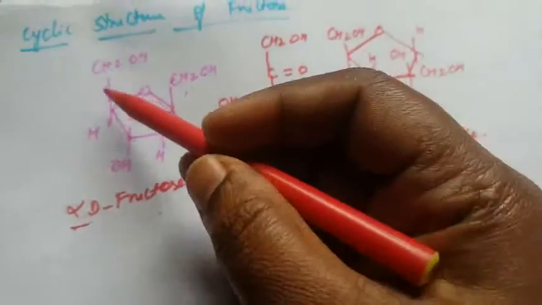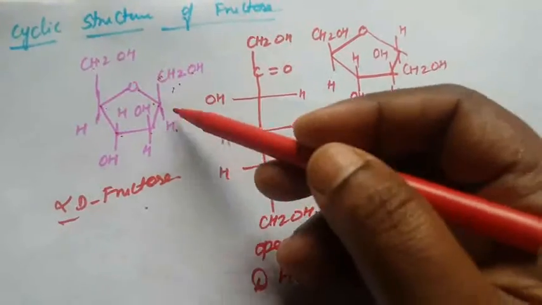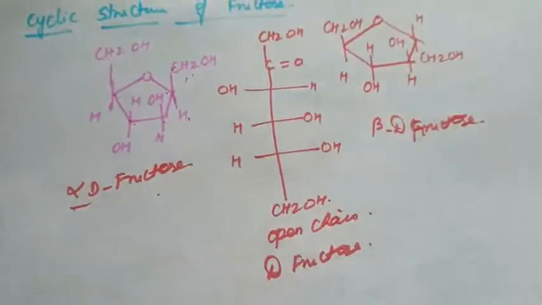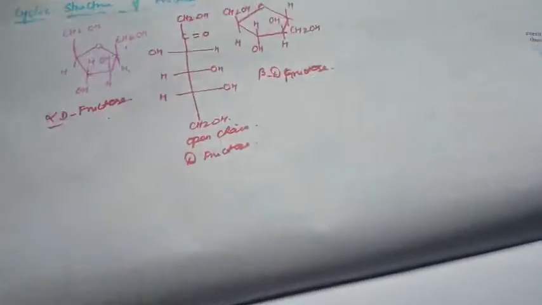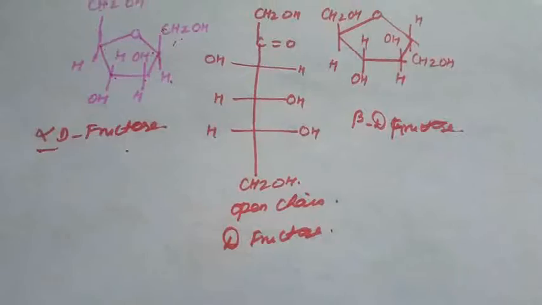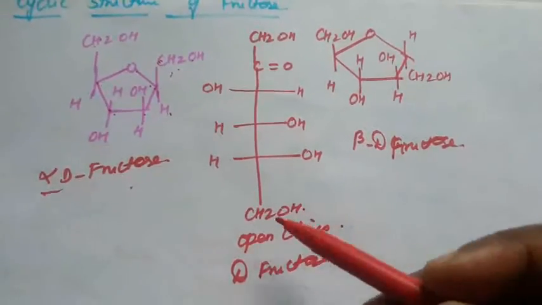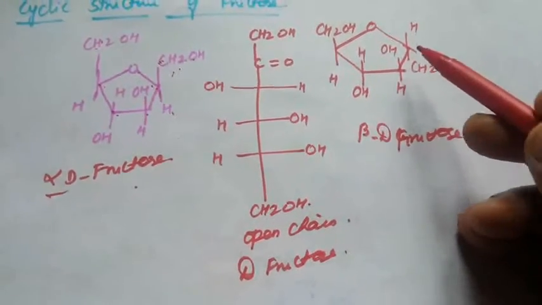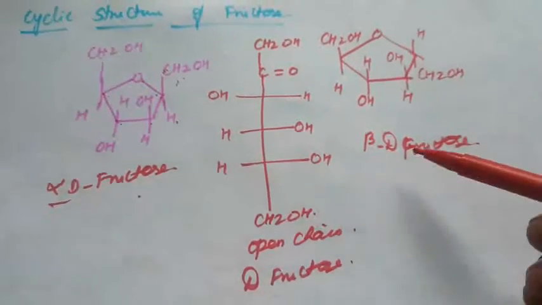The cyclic structure is represented in this way: the single line represents above the plane and below the plane. So this is alpha D fructose, and this is the other one, beta D fructose. The only difference is this CH2OH. In one the CH2OH is above, in the other the CH2OH is below. So that is alpha D fructose and beta D fructose.